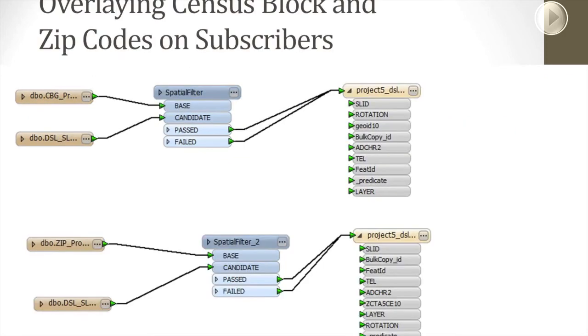We also needed to overlay our census block information and zip code on subscribers. We needed to append to our subscriber data what census block each subscriber was in, as well as what zip code each subscriber was in. So in this case, we have census blocks and our subscribers coming in, and it's all the subscriber information with what census block they're in. Same thing with zip codes. So some overlay analysis to provide appending of the overlay attributes onto the source attributes or source data.